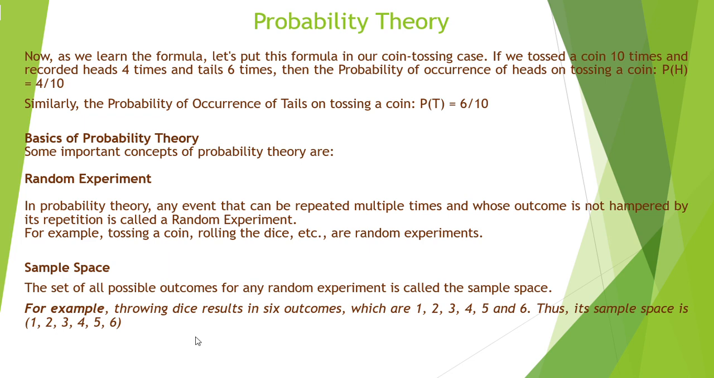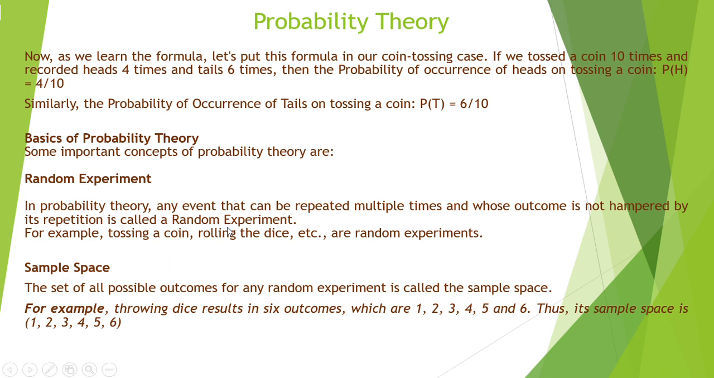Moving on to the next slide, now we learn the formula, let's put the formula in our coin tossing experimental case. So if you toss a coin say 10 times and record the outcome, then head appears, say for example, 4 times and the tails 6 times, then the probability of occurrence of heads on tossing a coin is P of H is 4 by 10, and similarly the probability of occurrence of tail on tossing a coin is P of T is 6 by 10. That is called experimental probability.